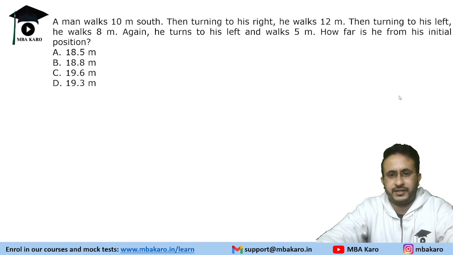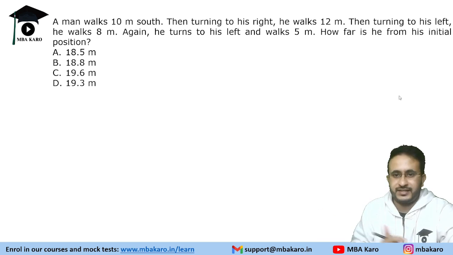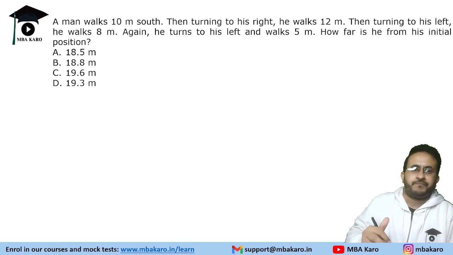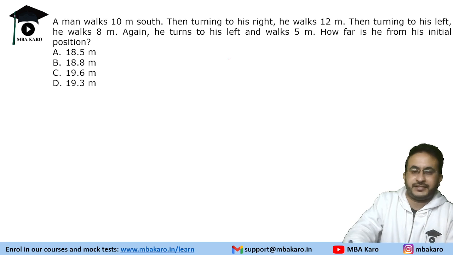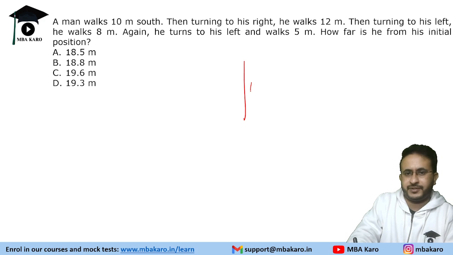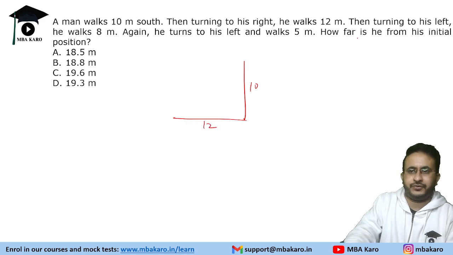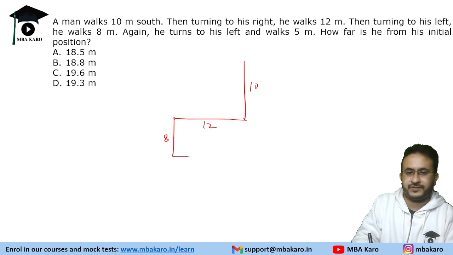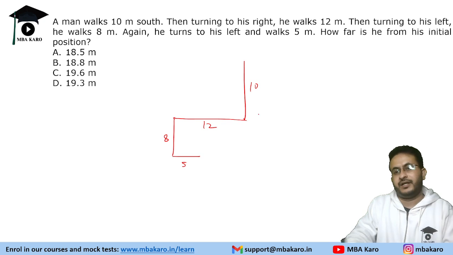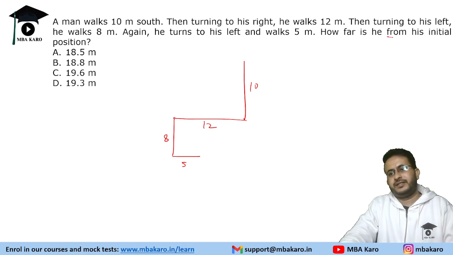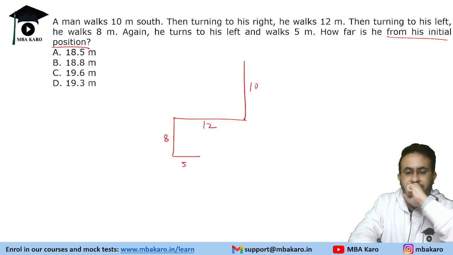Now there was a mistake in this question last year. I have written the correct values. A man walks 10 meters south. Then turning to his right, he walks 12 meters. So south 10 and then right 12. Then turning to his left, he walks 8 meters. And again he turns to his left and walks 5. We have to find from his initial position.